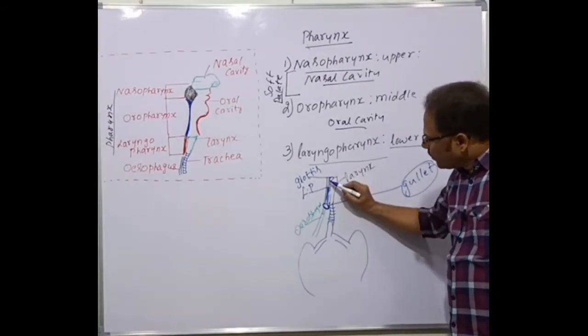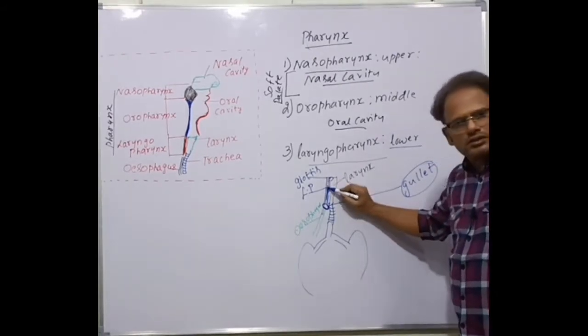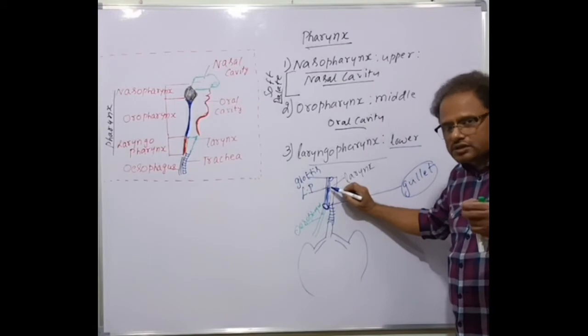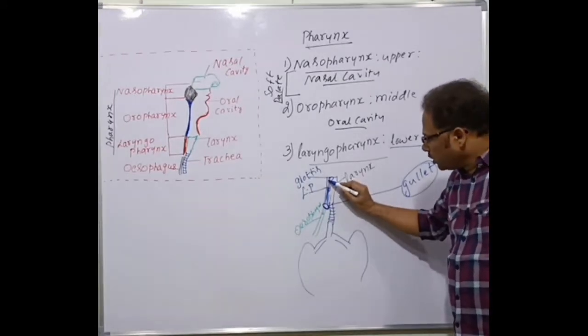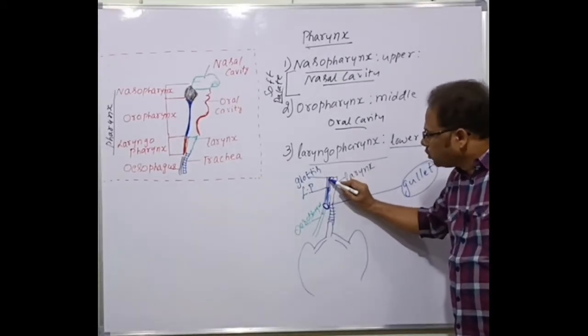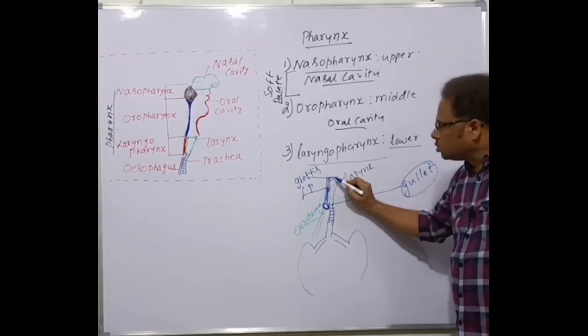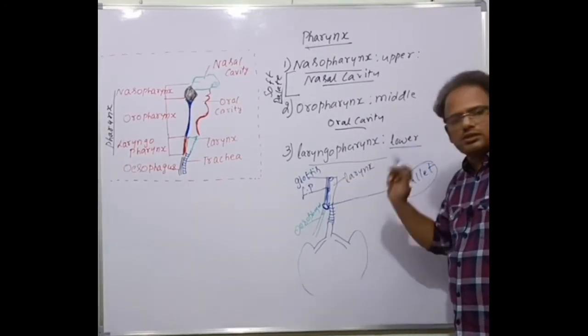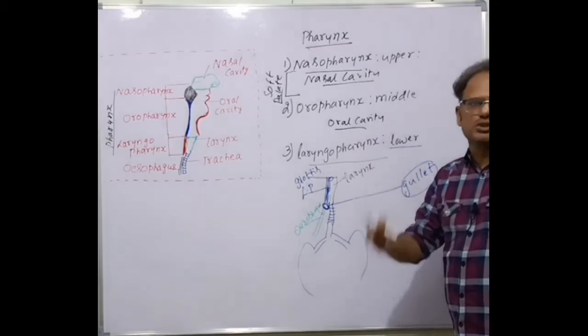I told you that the food enters the laryngopharynx. But there is a chance that when we eat, the food can enter through the glottis into the larynx. Is it possible? Yes, it is possible.